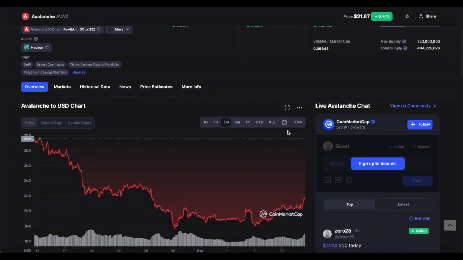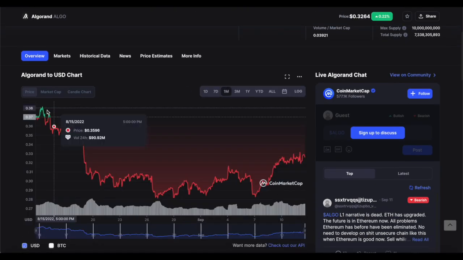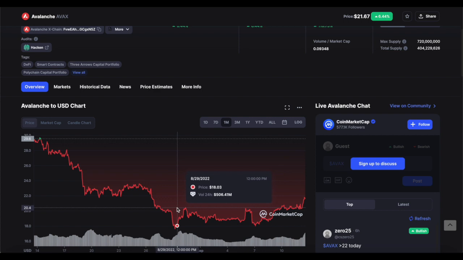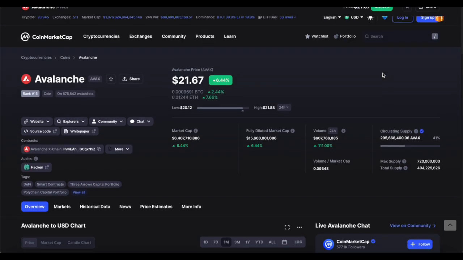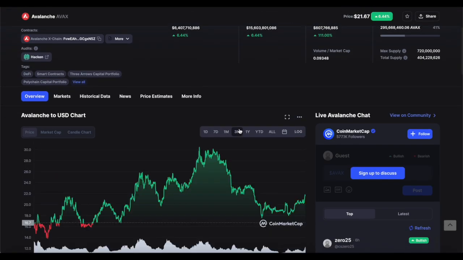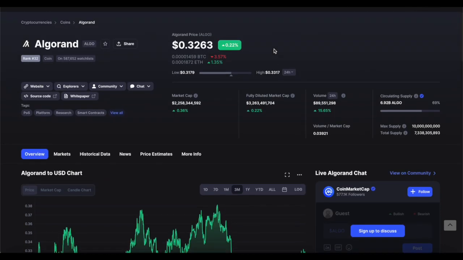Now, what are we estimating these cryptos to finish at the end of this year? Because a month ago, things looked quite different for both of these cryptos. Both of them were at much higher price just 1 month ago. In fact, Avalanche was just around $29 a month ago. Recently, it's fallen as low as $18, $17 per coin. Absolutely dead cheap. Which is good for me. I'm not complaining in the slightest way. And if you look at the last 3 months, you'll notice that for one, Algorand is much more volatile. The trading volumes will suggest that they're on different playing fields.